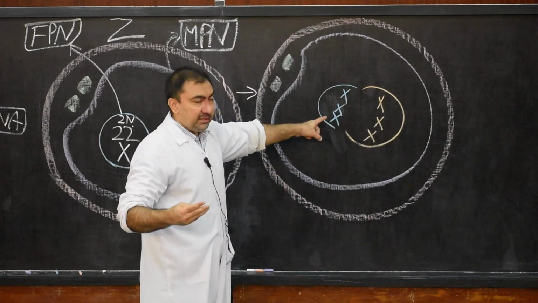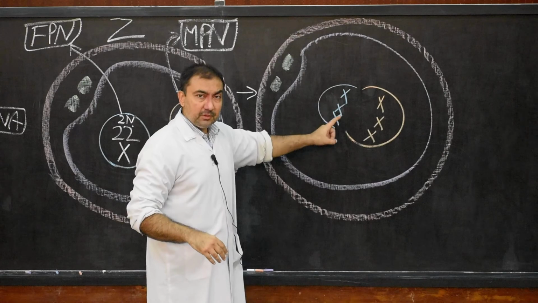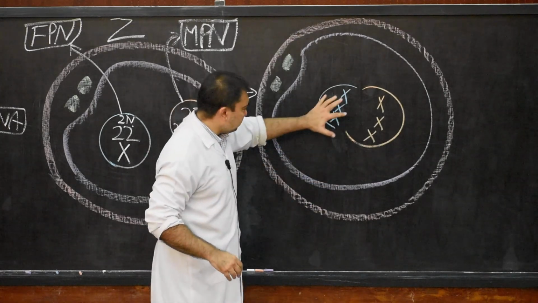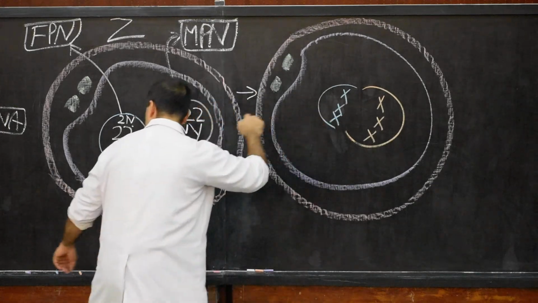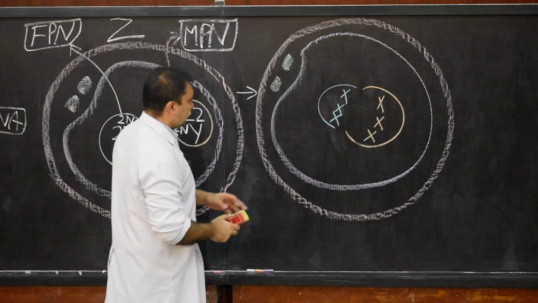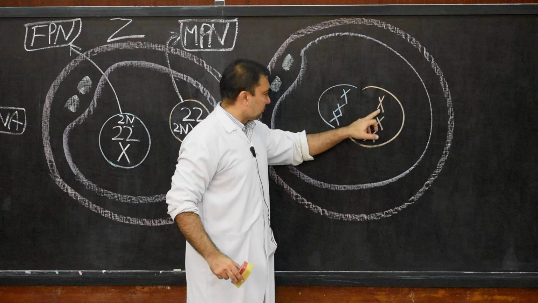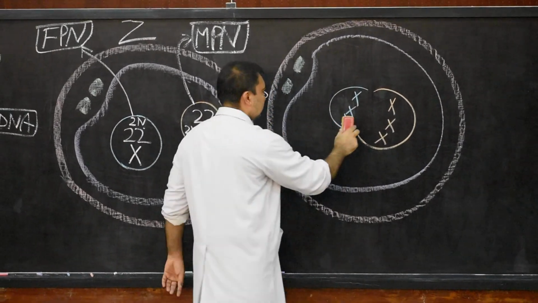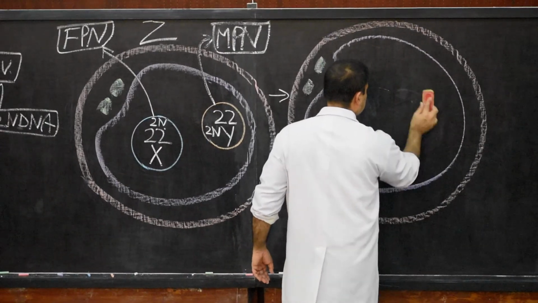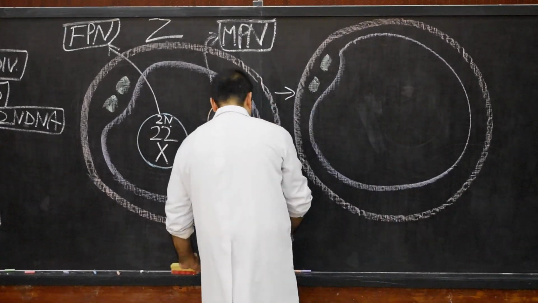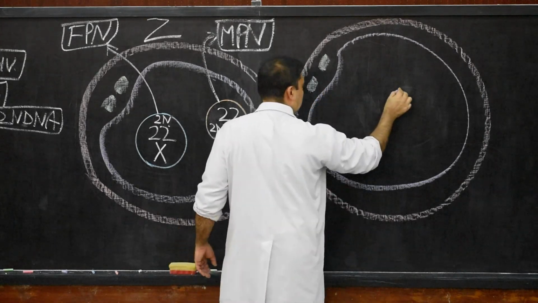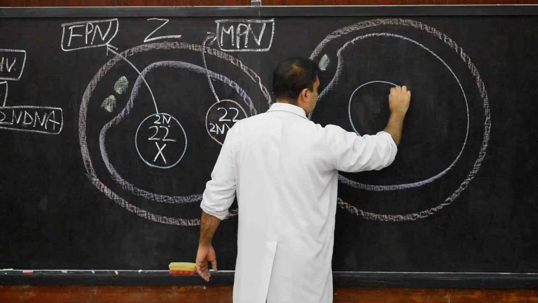Immediately after this stage, nuclear fusion has taken place, and now I am going to draw inside only. Already there is conversion of chromosomes in female and male pronucleus from 1N to 2N. After this, there will be complete nuclear fusion, so it will appear in this form.